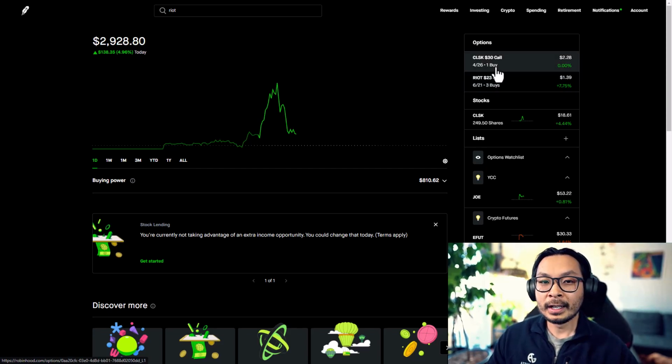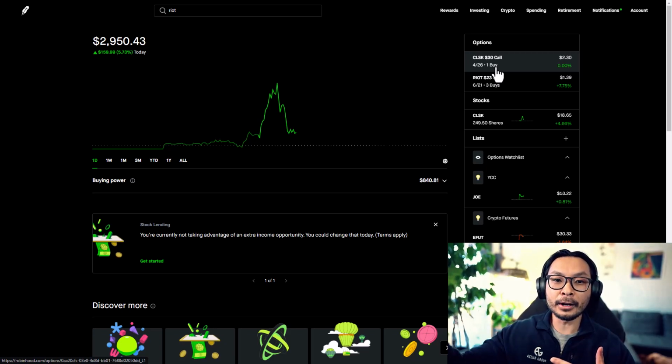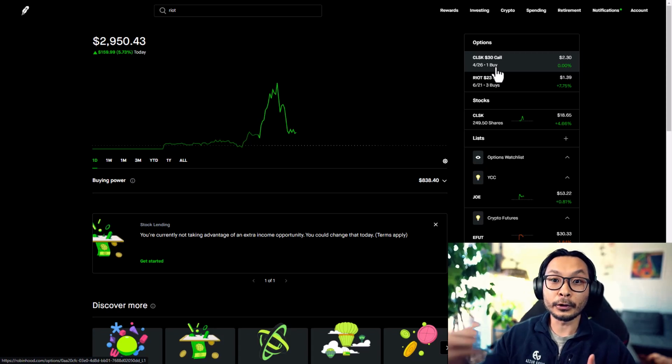So a couple of things you can play around with is the expiration date. To make contracts cheaper, you can choose a shorter date, though again, it's more risk the shorter the date you choose. Another thing you can use is an out of the money call, or further out of the money, which is basically further away from what the current price is trading at. You can use that as leverage, and it also makes contracts a little bit cheaper as well.